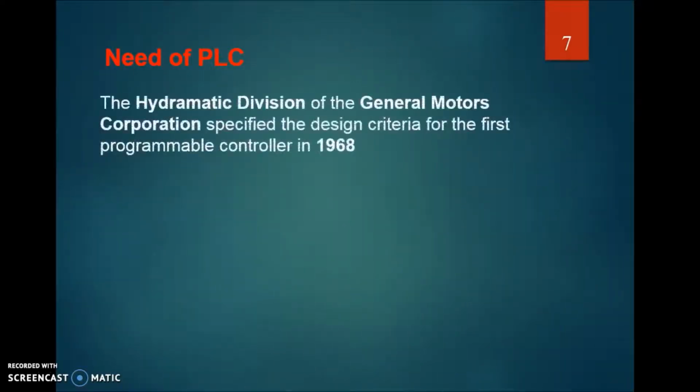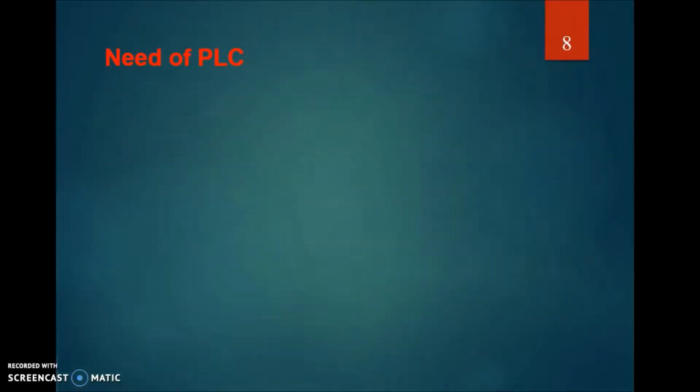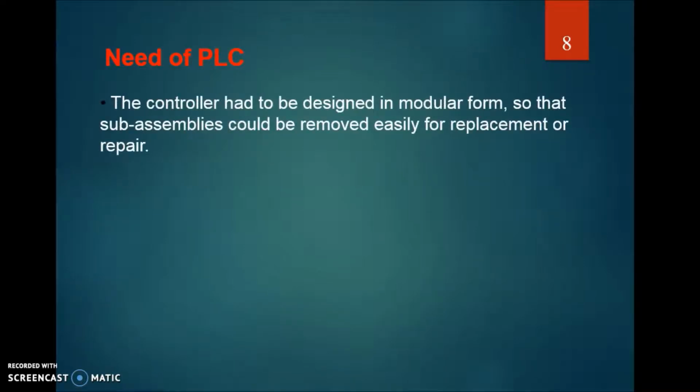So what is the need of PLC? Why did we make the PLC? In 1968, the Hydramatic Division of General Motors Corporation set the criteria for the first time for the design of a PLC. Their primary goal was to eliminate the high cost associated with inflexible relay control systems. Next, the controller had to be designed in modular form. Why? Because some assemblies could be removed easily for replacement or repair.